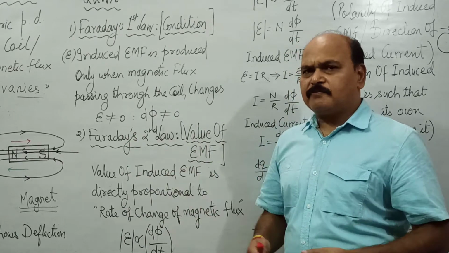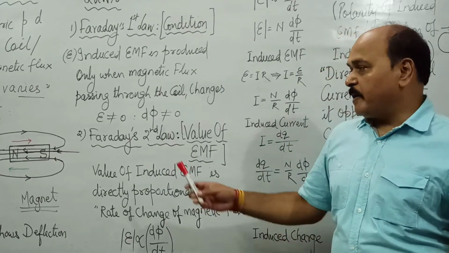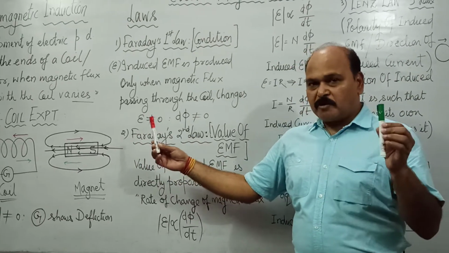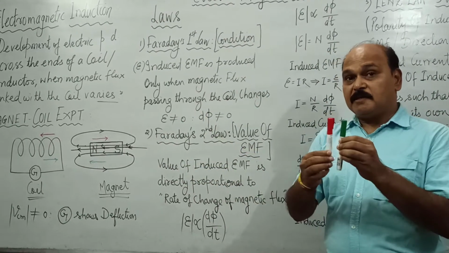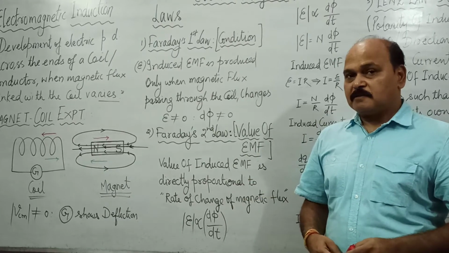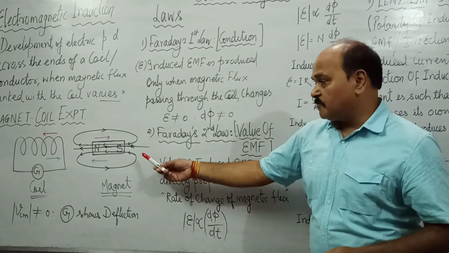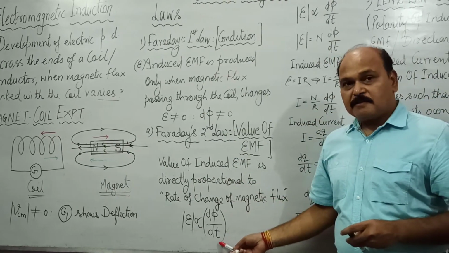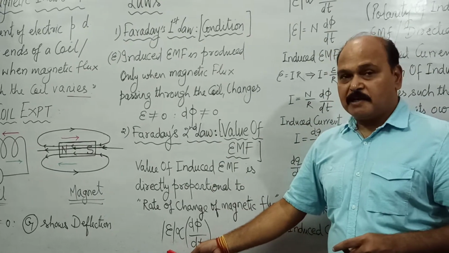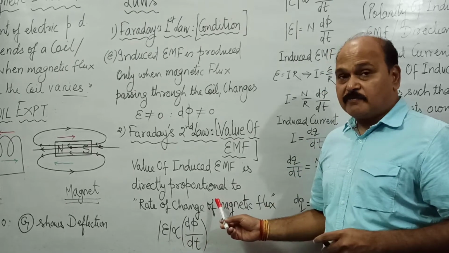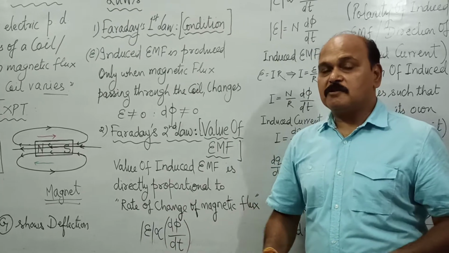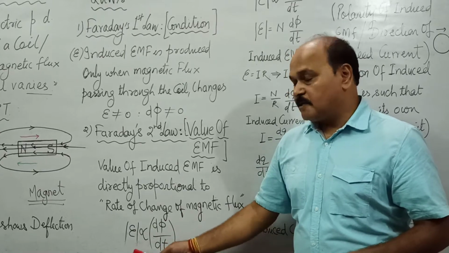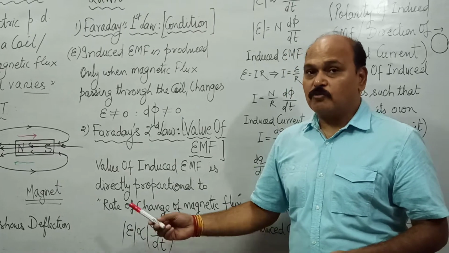Where is this rate of change of flux greater? If the magnet and coil are brought closer to each other with greater speed, there is a greater rate of change of flux. If the relative velocity between the magnet and the coil is greater, the rate of change of flux is greater, and induced EMF is going to be greater. If we double this rate of change of flux, induced EMF is going to be double. If we triple it, it is going to be tripled, and so on.